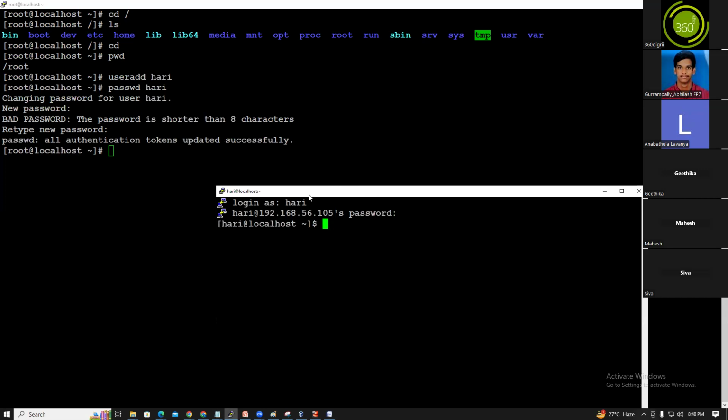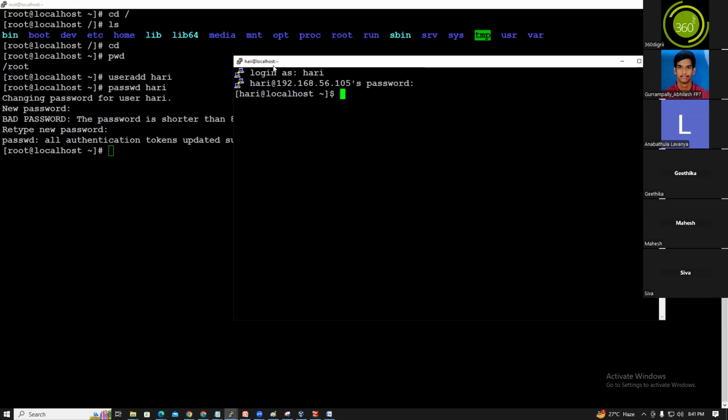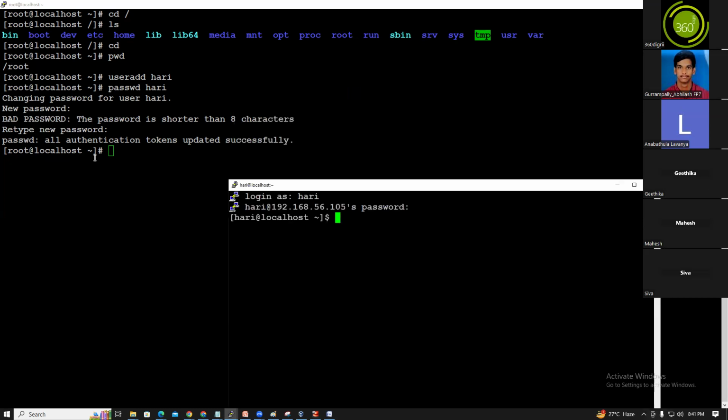Now you understood, right, guys? You logged in as a root user, and you logged in as a Hari user. Linux is a multi-user operating system, so we can connect a number of users at a time. I connected as a root user and as a Hari user. Hari is the normal user and root is the super user. Hari's privileged mode is dollar and root's privileged mode is hash. Root is the administrator and can do anything. That's the reason the root privilege is hash.